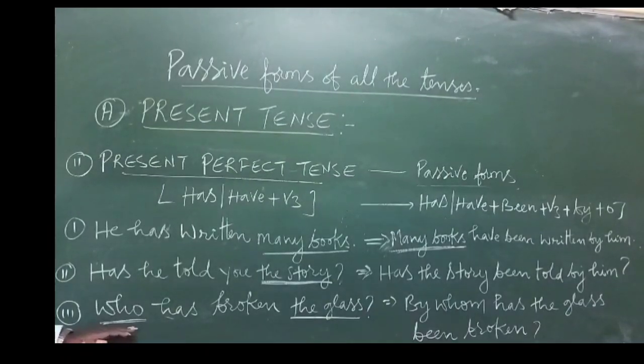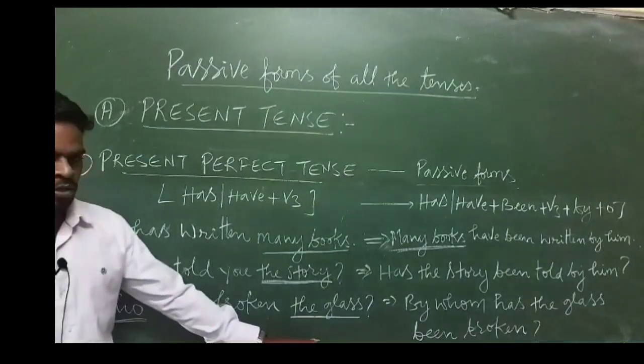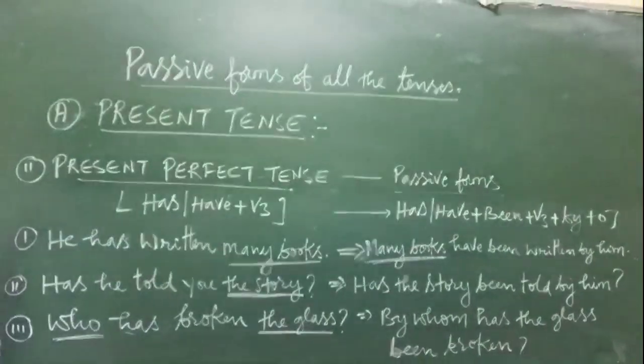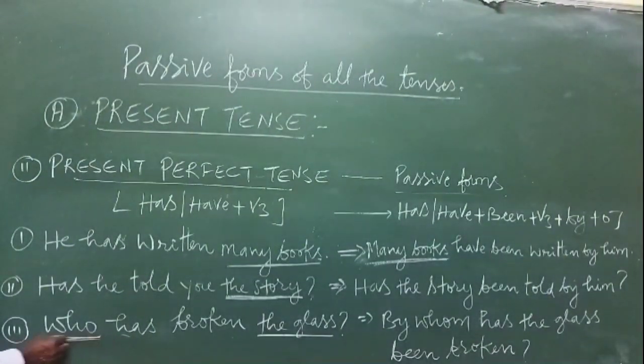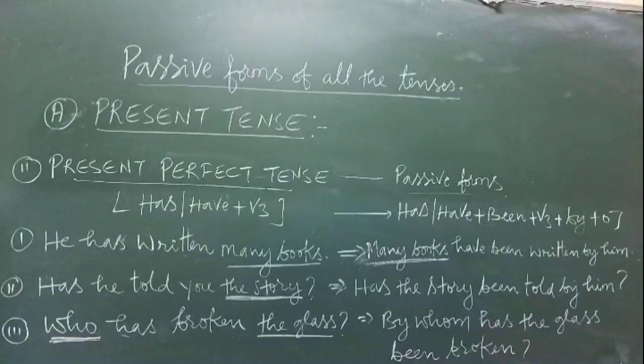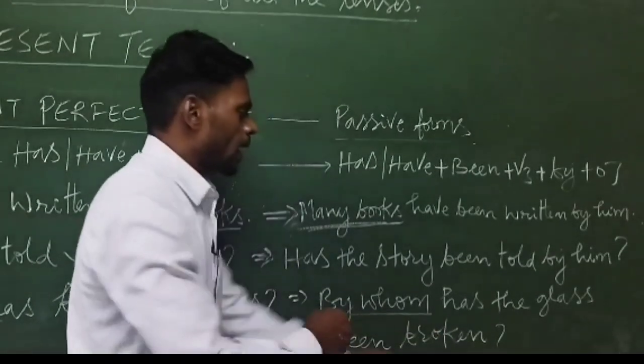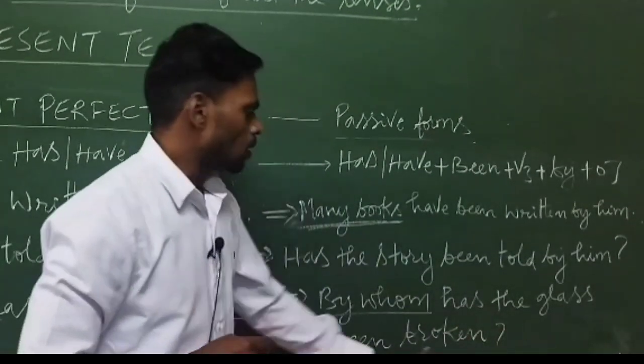The last one, who has broken the glass, again a question sentence, and I have told you if the word who comes in the place of the subject, then in passive form you have to begin with by whom has the glass been broken.